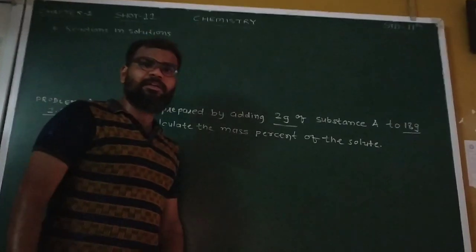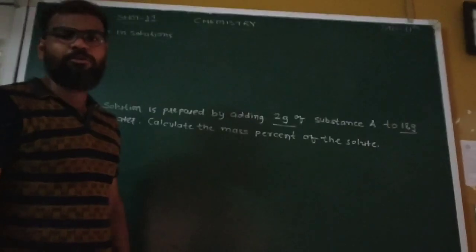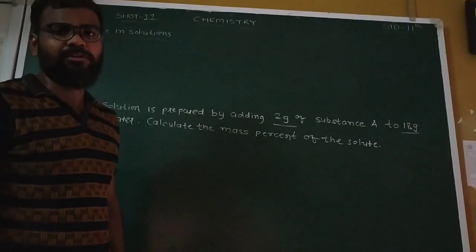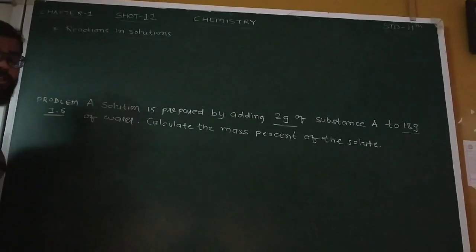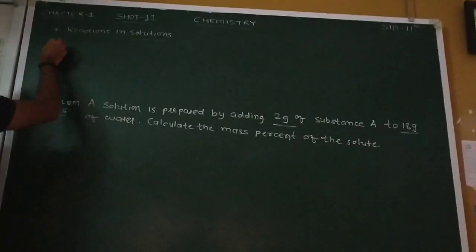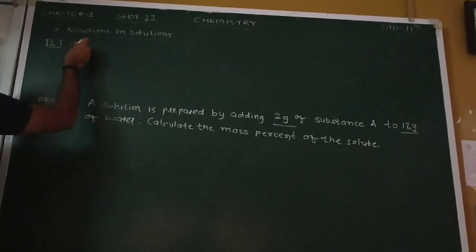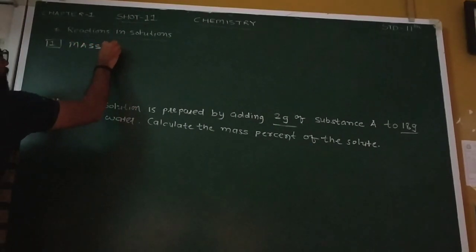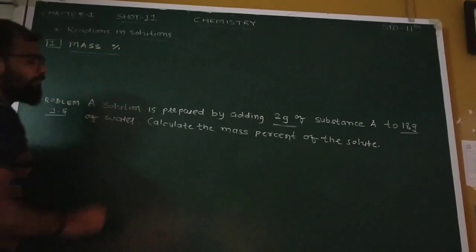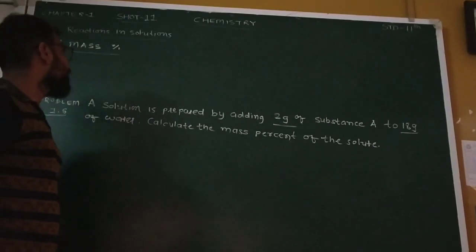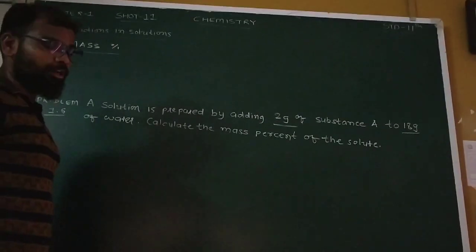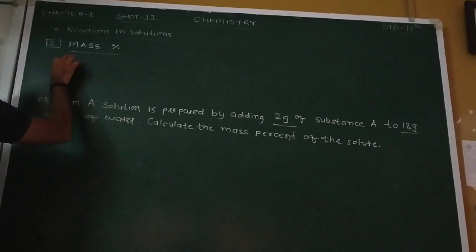The first way to express the amount of substance is to express the mass in percentage. So let's start with the first one, mass percentage. How do we calculate the mass percentage?